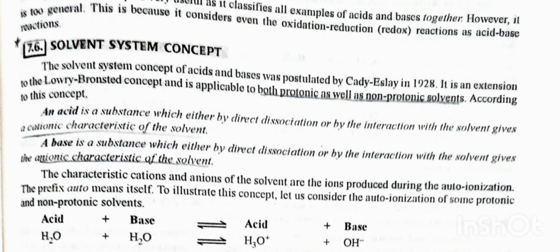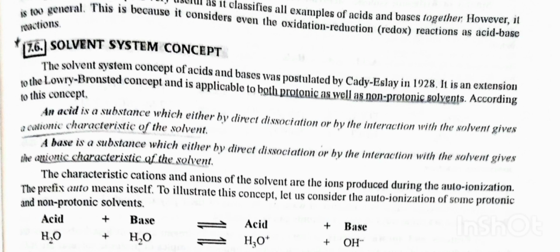Solvent system concept. The solvent system concept of acid and base was postulated by Cady and Elsey in 1928. It is an extension of the Lowry-Bronsted concept and is applicable to both protonic as well as non-protonic solvents. According to this concept, an acid is a substance which, either by direct dissociation or by interaction with the solvent, gives the cationic character of the solvent. A base is a substance which, either by direct dissociation or by interaction with the solvent, gives the anionic character of the solvent. The characteristic cation and anion of the solvent are the ions produced during the autoionization.